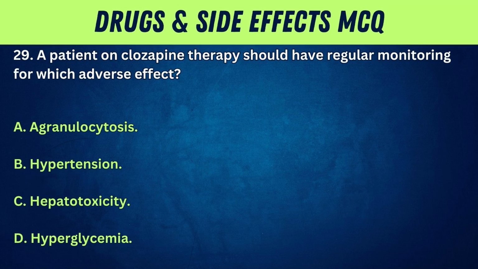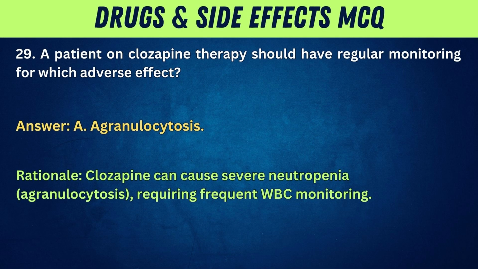29. A patient on clozapine therapy should have regular monitoring for which adverse effect? A. Agranulocytosis. B. Hypertension. C. Hepatotoxicity. D. Hyperglycemia. Answer: A. Agranulocytosis. Rationale: Clozapine can cause severe neutropenia, agranulocytosis, requiring frequent WBC monitoring.